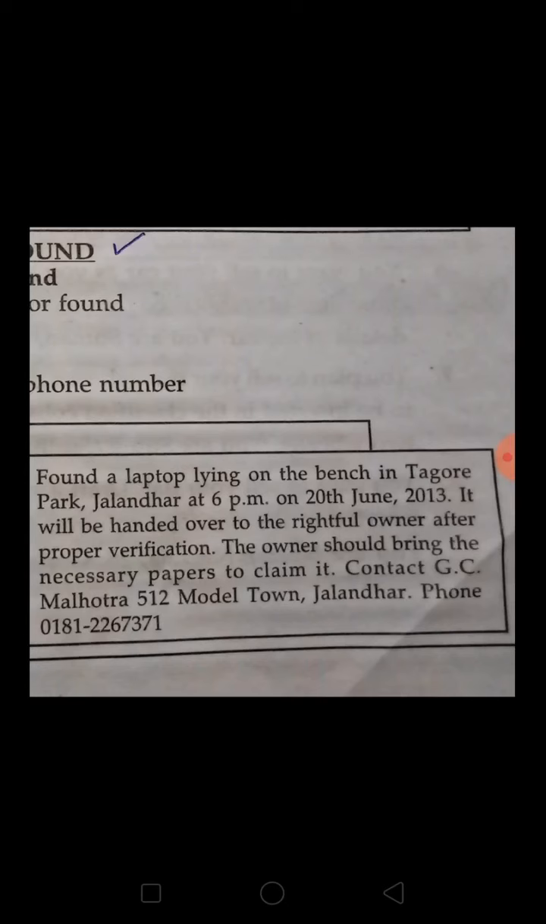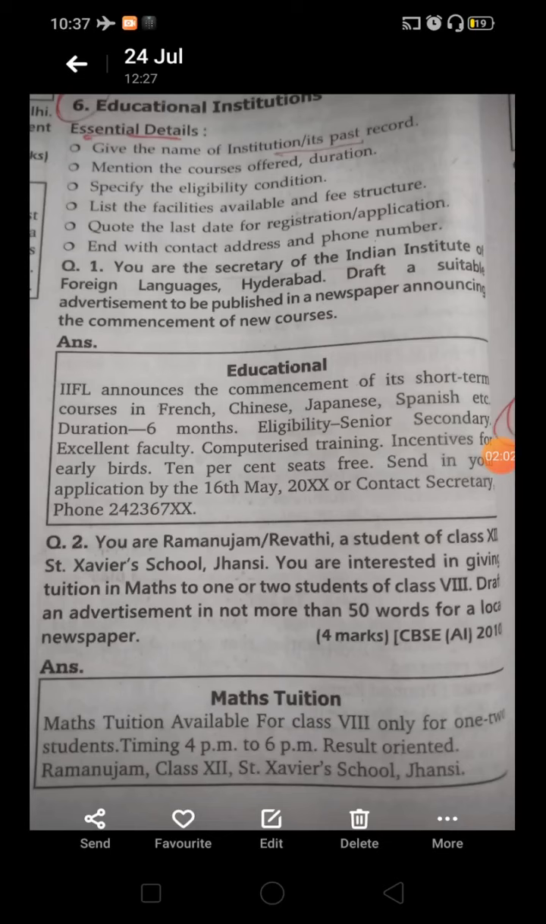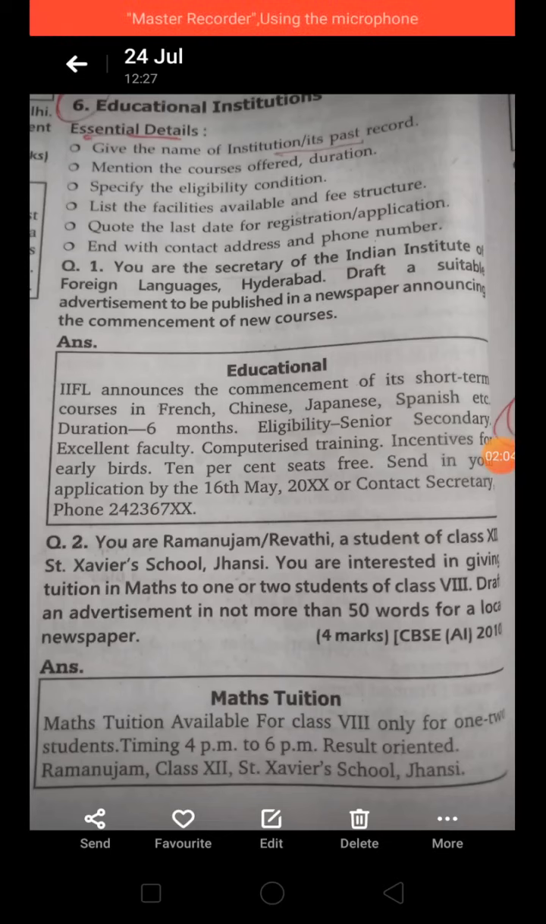Now let us move to the next category, that is the educational institutions category. How do we draft the classified ad for that? Okay, now let's see. Moving forward to educational institutions. As you can see here on the screen, what are the important things we require for this? The essential detail is you need to give the name of the institution, its past record, then we will discuss it. Don't get confused. Mention the courses offered and the duration of the course.